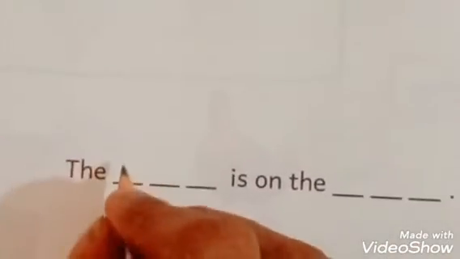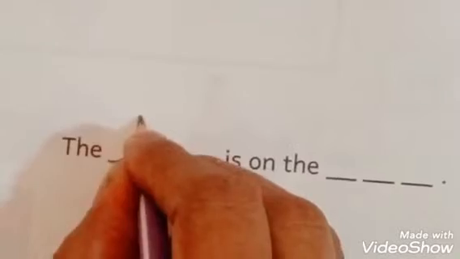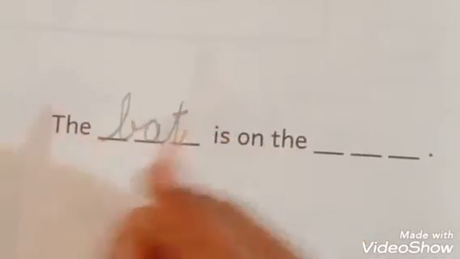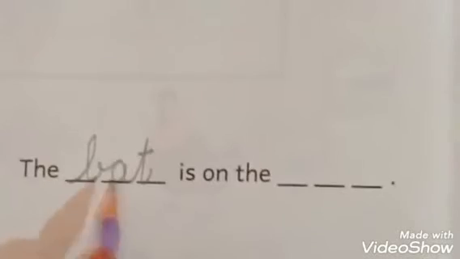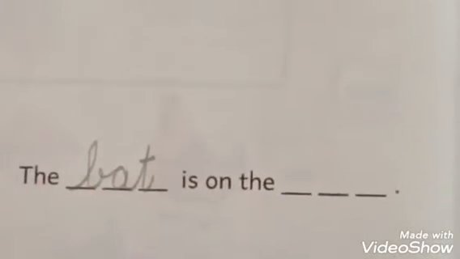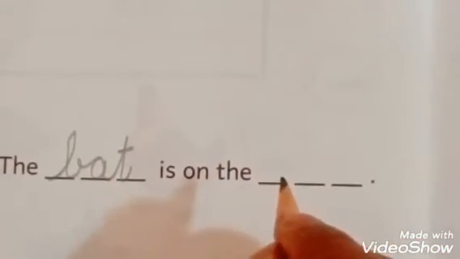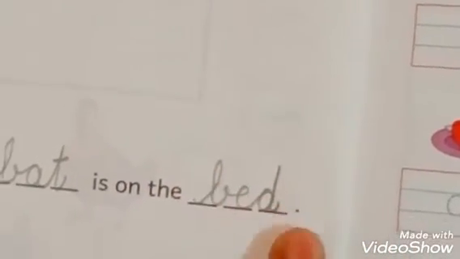Now say the spelling of bat. B-A-T. Bat. The bat is on the what? Bed. What is this? Bed. So say the spelling of bed. B-E-D. Bed. Okay. Then see the last one.